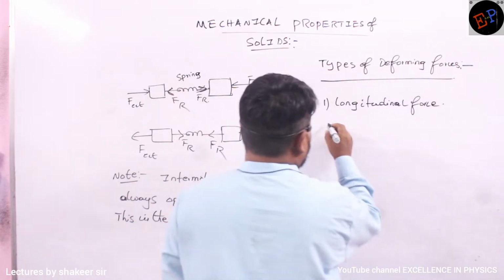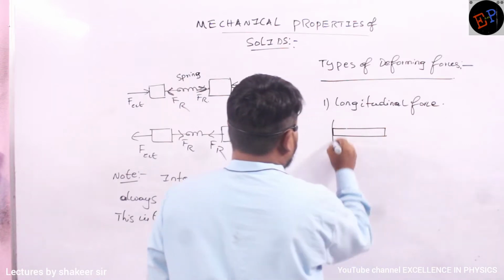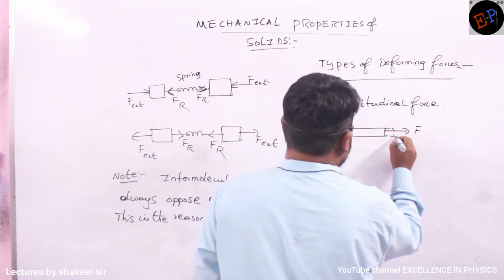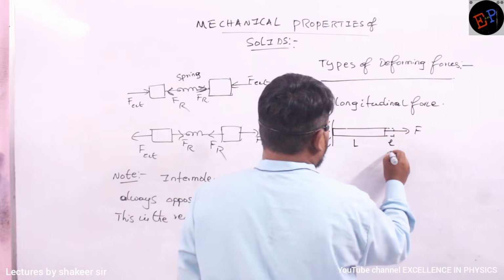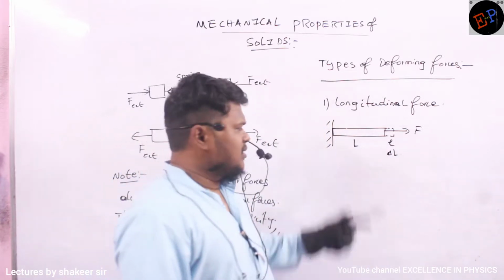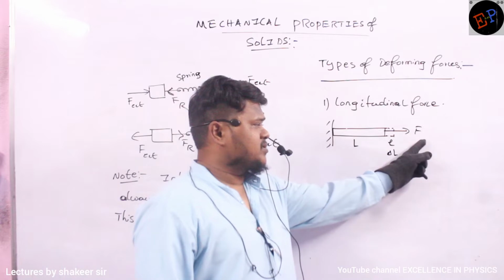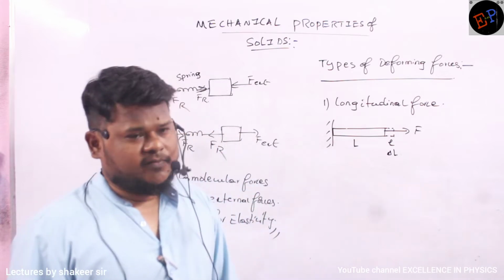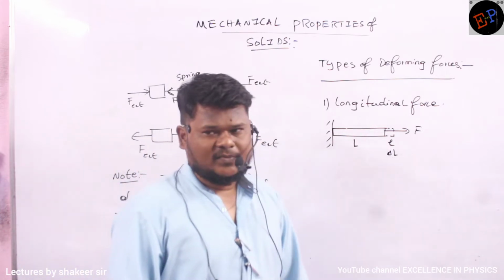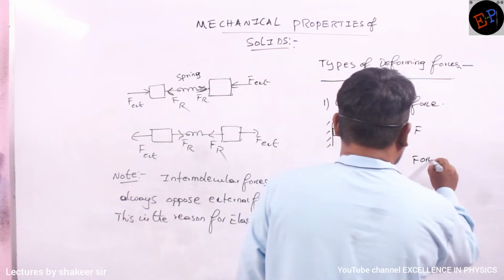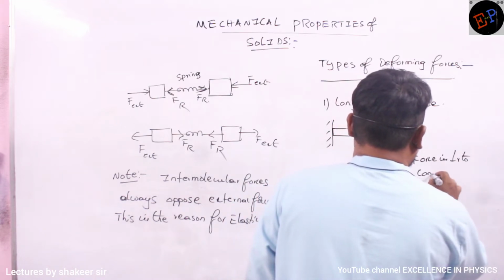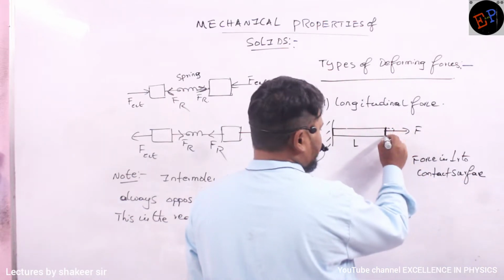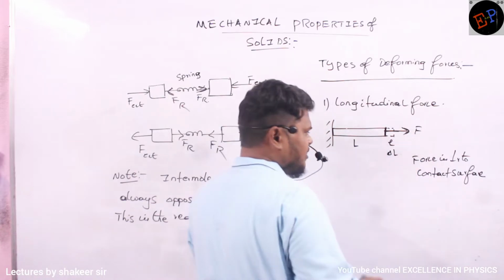Longitudinal force. It means, for example, this is a rod which is fixed here, and if I apply this force, what happens to the length of the rod? The length of the rod increases by this small l, or you can call it delta L also. Are you able to understand? The length of the rod increased, no? So this type of force which makes the rod expand or increase in length is called longitudinal force. The force is perpendicular to the contact surface. Are you able to understand? So here I can say the force is perpendicular to the contact surface. Which is the contact surface here? This is the contact surface. No? To this contact surface, the force is in which direction? It is acting at an angle of 90 degrees.